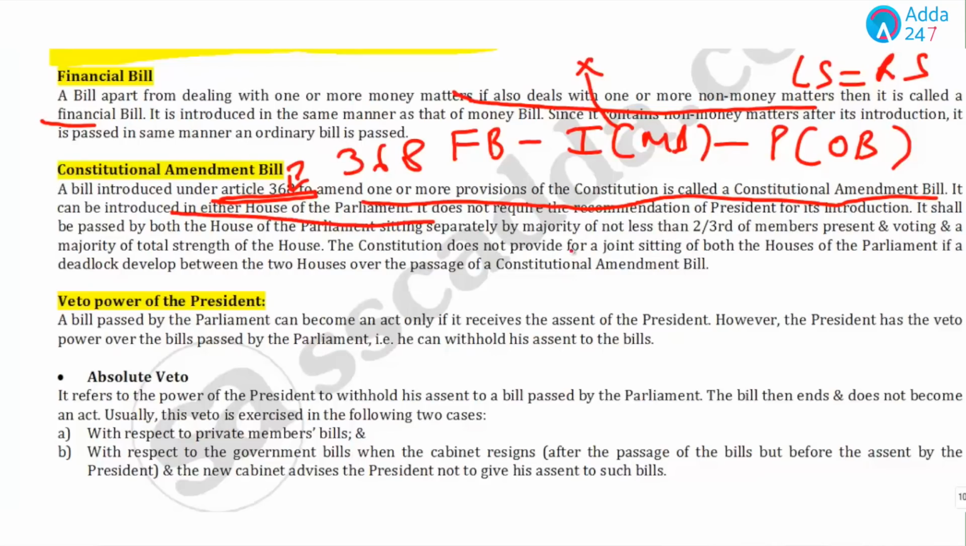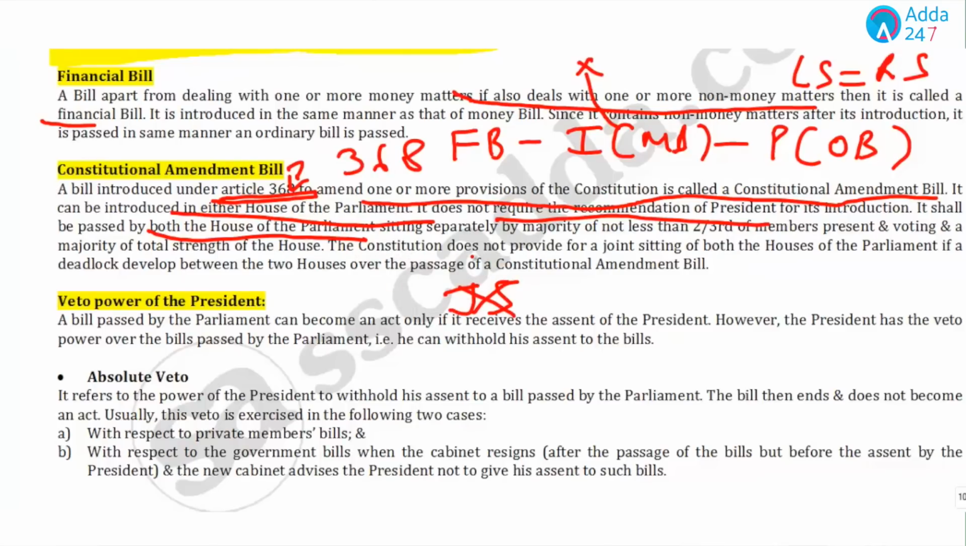And remember, students, it does not require the recommendation of the President, and it should be passed by both the houses separately. Now, in examinations, what we have seen is that a joint sitting is clearly mentioned as not allowed.